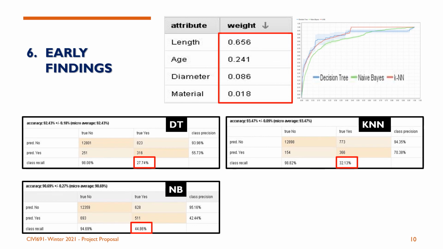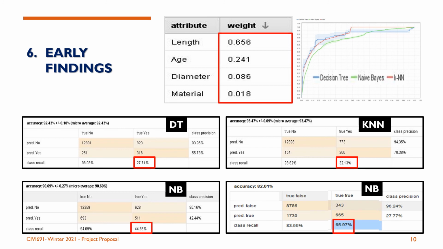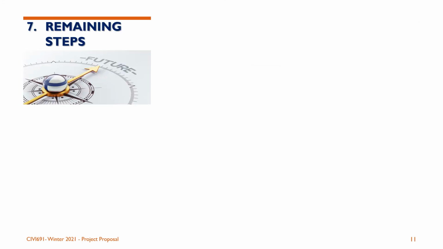Because our dataset is imbalanced, we should consider recall instead of accuracy. And as you can see, despite high accuracy, recall percentages for true yeses are not so high. So we tried another naive Bayesian model considering pressure zone and road segment, which we already have in our dataset. And as you can see, the results improved significantly.